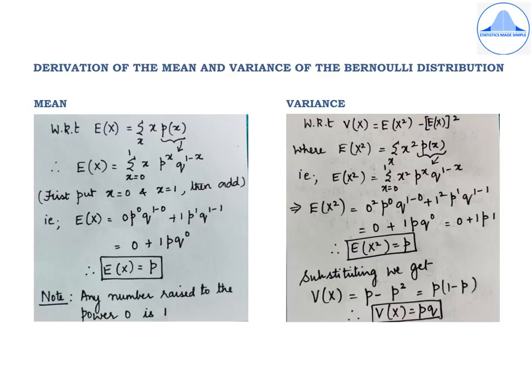The variance of the Bernoulli distribution is V of x is equal to pq, where q is nothing but 1 minus p. Please try out the calculations for the mean and variance of the Bernoulli distribution. Practice it a couple of times to obtain the result.